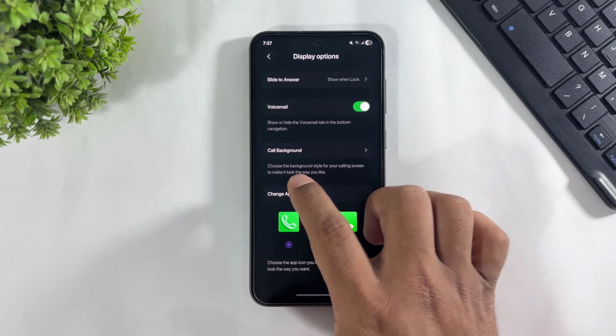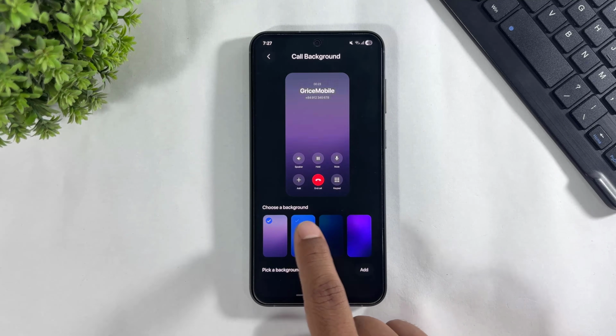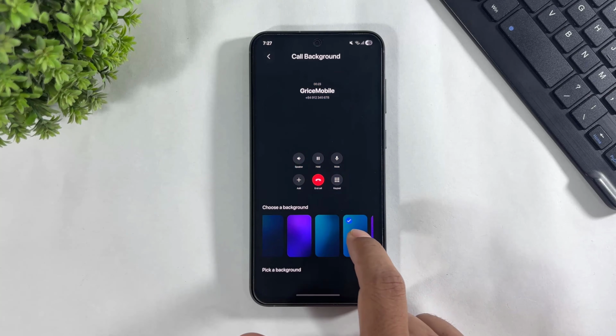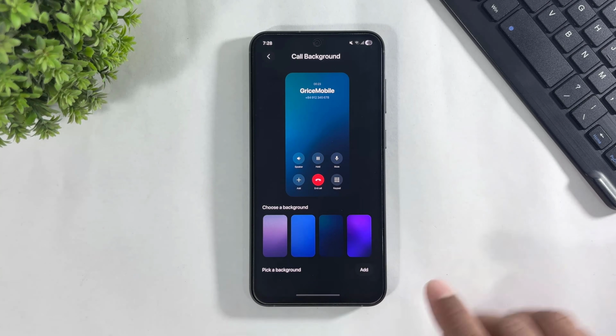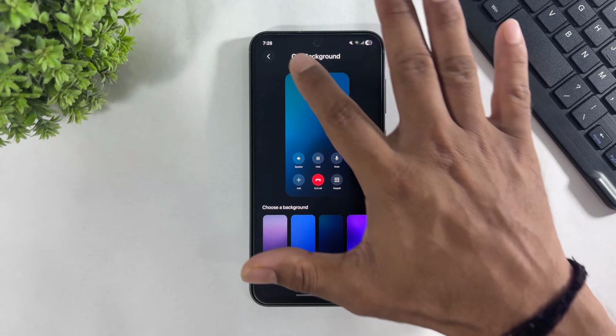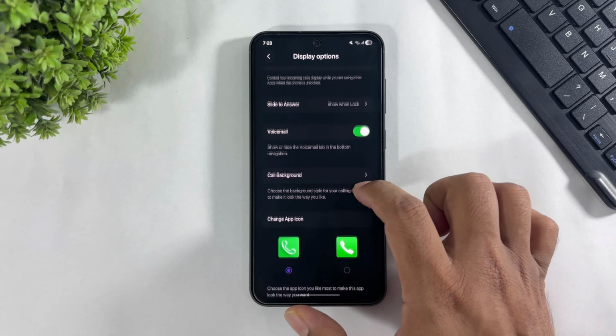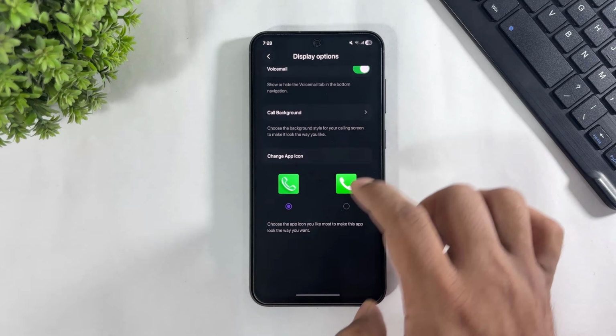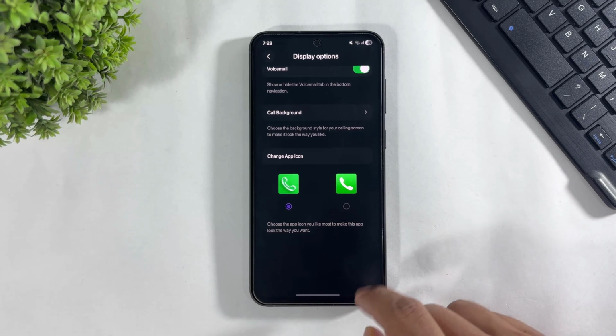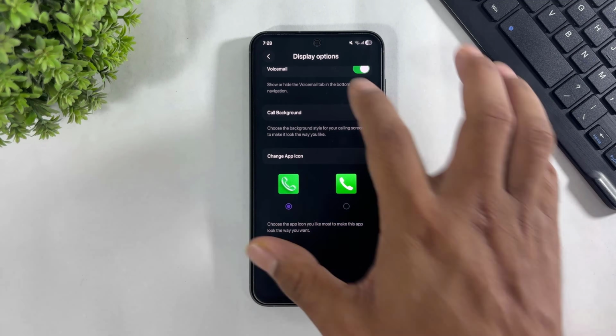voicemail, call background. Guys, look at this different call background. Or you can also set a custom call background from gallery with this option. Now look at this, you can also change the app icon, normal or Liquid Glass.